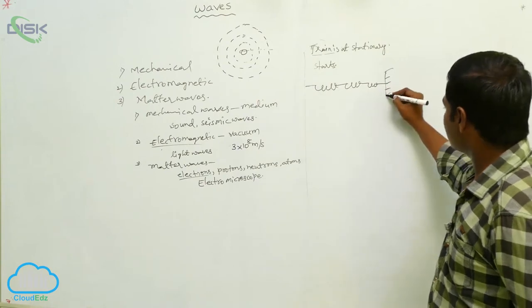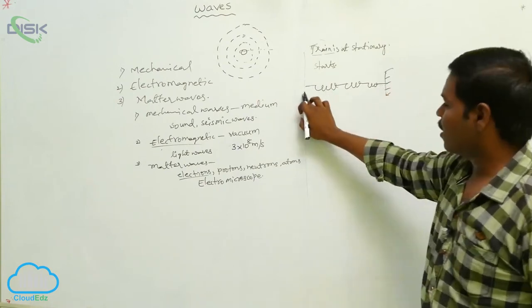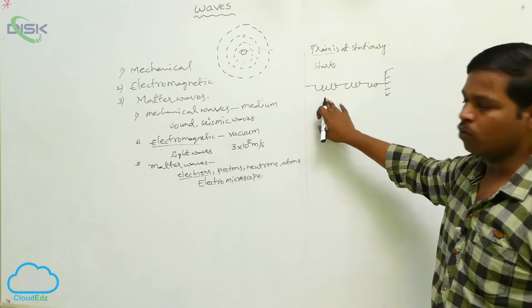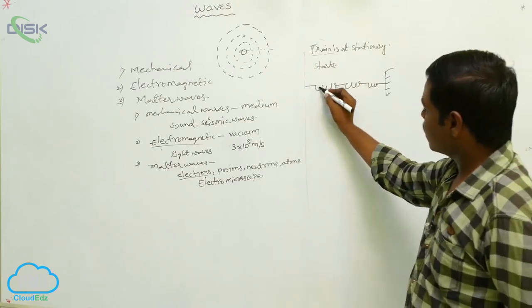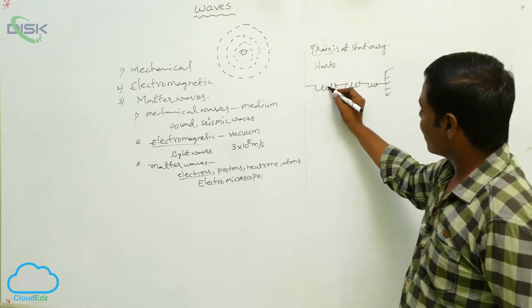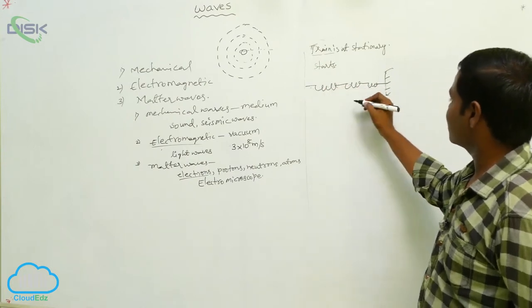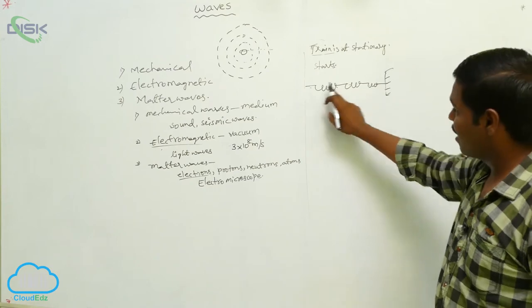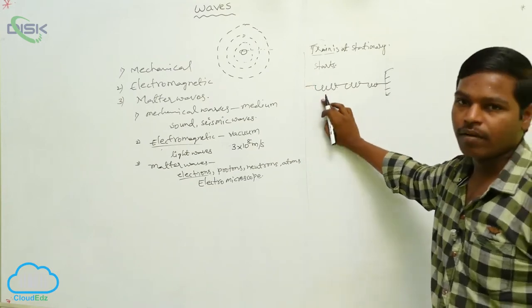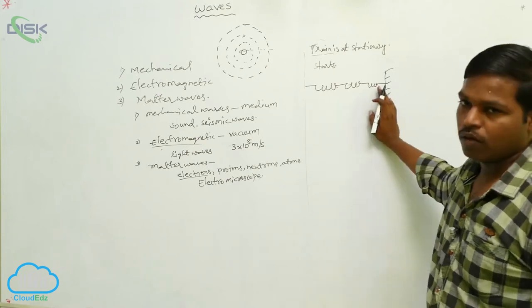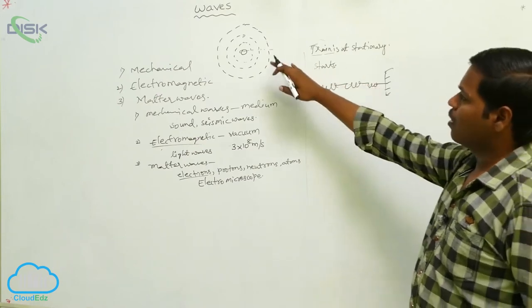The spring as a whole does not move, only the components of the spring are moving. First this component is moving, and next this component, and next this component, like that. The components of the spring move from one place to another place.